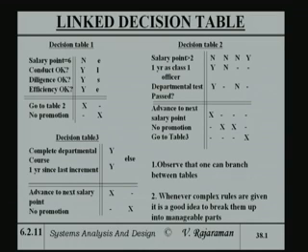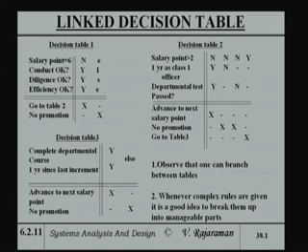So, if the answer to the first question is no, and all the others are satisfied, that is his conduct, diligence and efficiency are all okay, then you proceed further to check various other conditions to decide whether to advance him to the next salary point or not. Otherwise, you say no promotion, because if he is in salary point 6 already, then obviously there is no promotion. If any of the conduct, diligence or efficiency is not okay, obviously he is not going to be promoted.